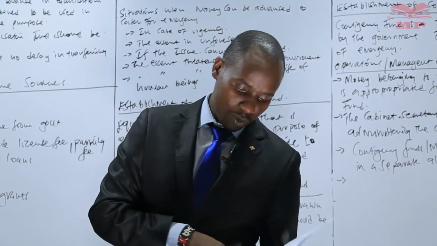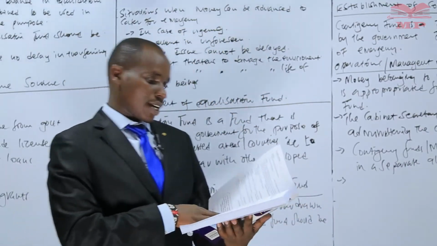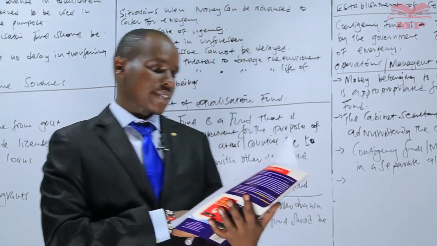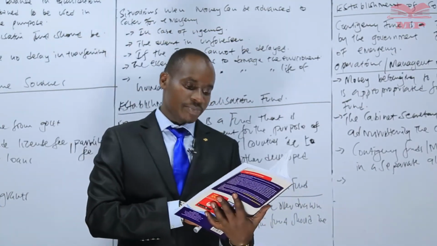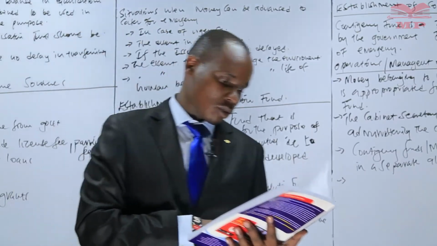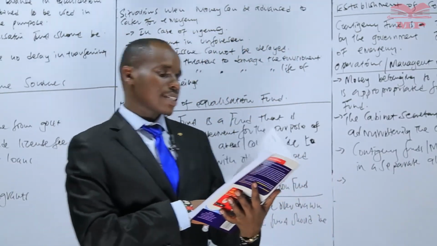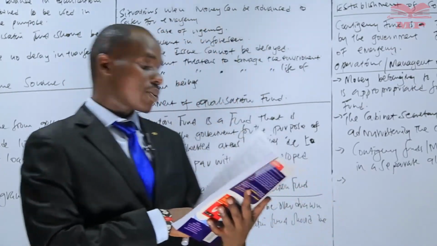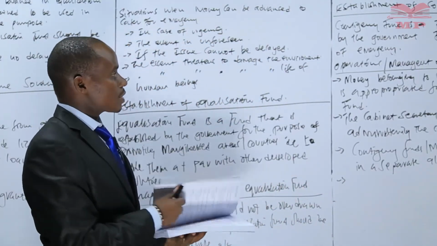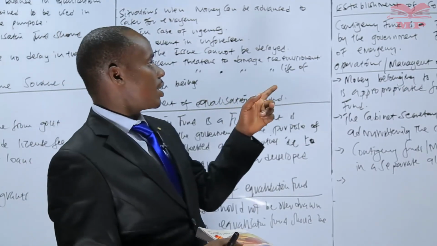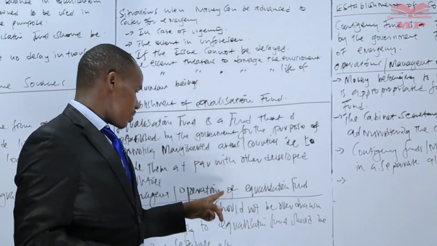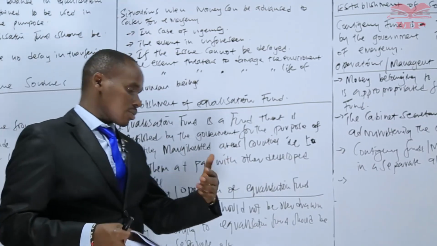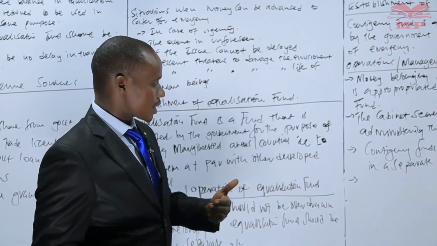We have a question relating to CRA, and I can read that question, only this one. Identify 4 factors that are considered by CRA or an equivalent body when selecting marginalized areas for the purpose of allocating the Equalization Fund. We have talked about the Equalization Fund here, and we have said that it is a fund that is used to cater for or promote those areas that are marginalized.